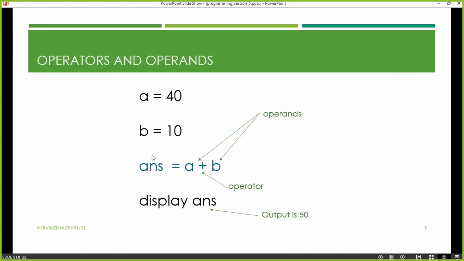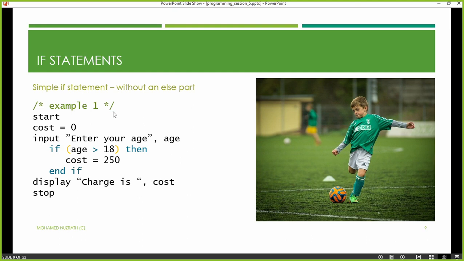So if you take this example, imagine a situation where you check for something. If the condition is true, if the criteria is true, you're going to do something.